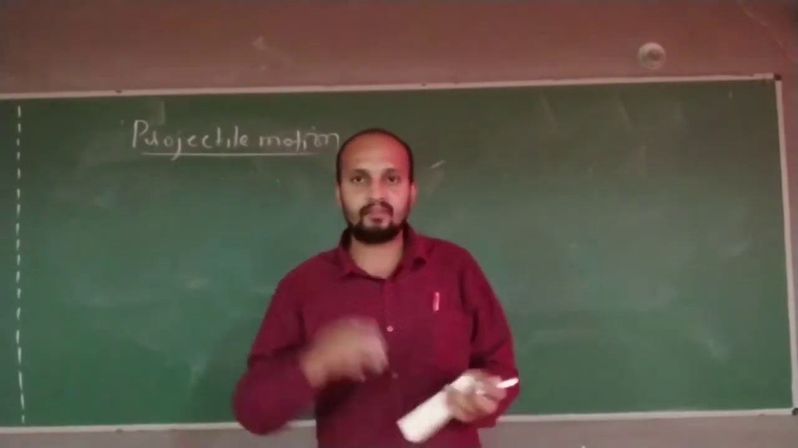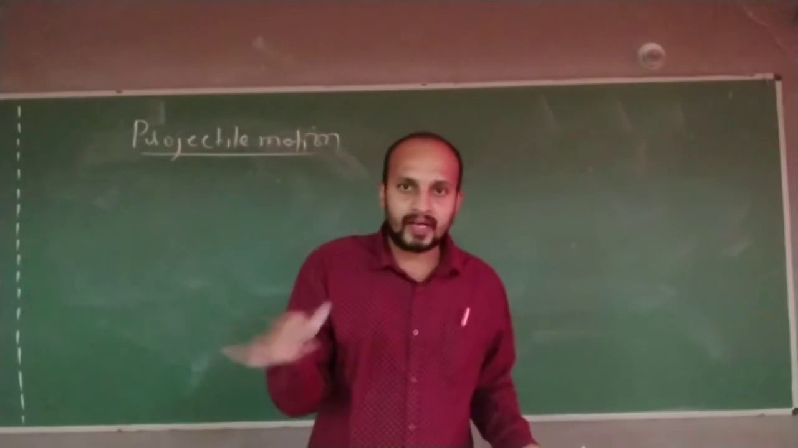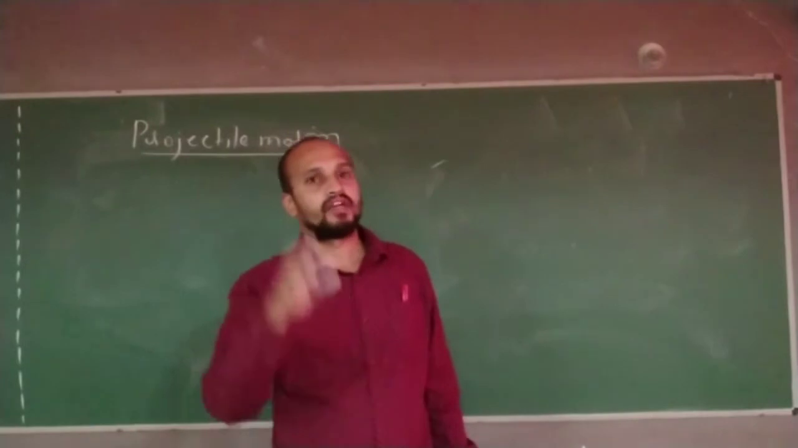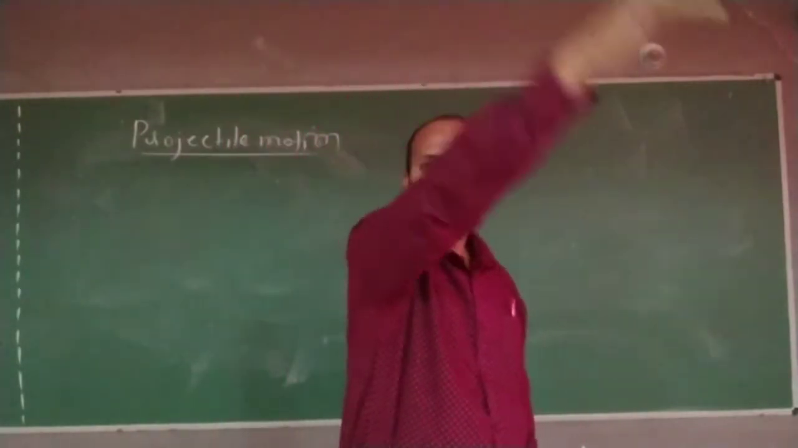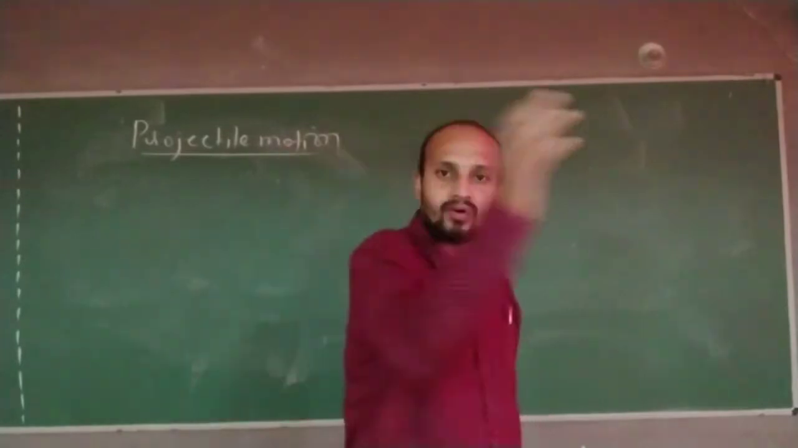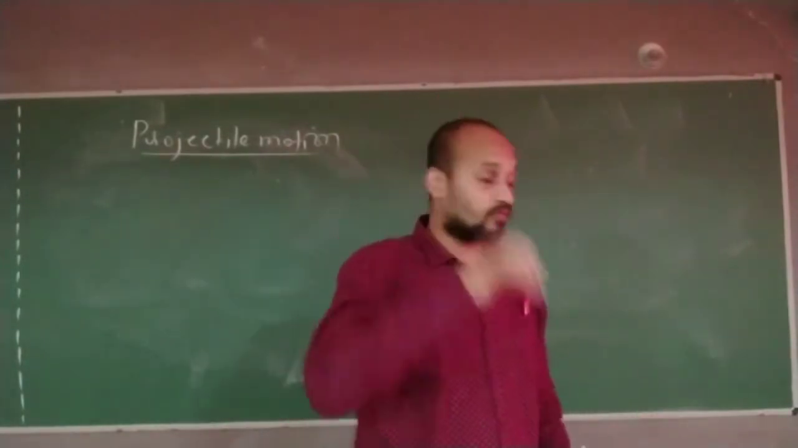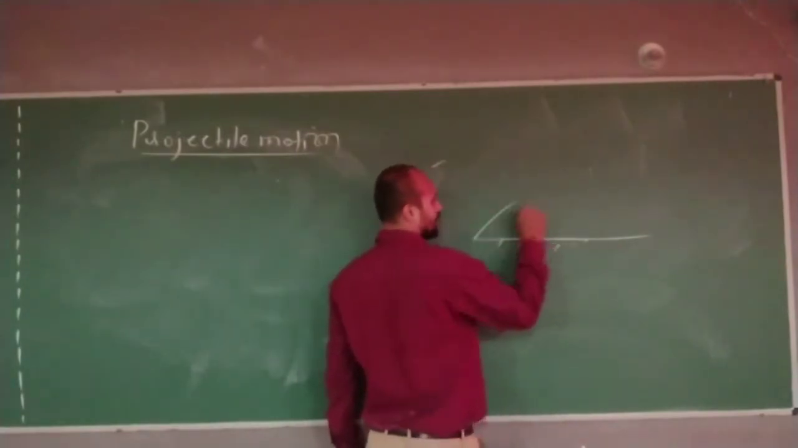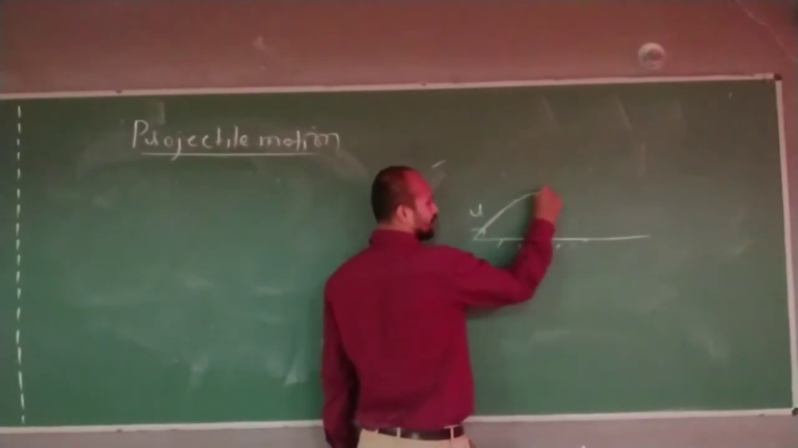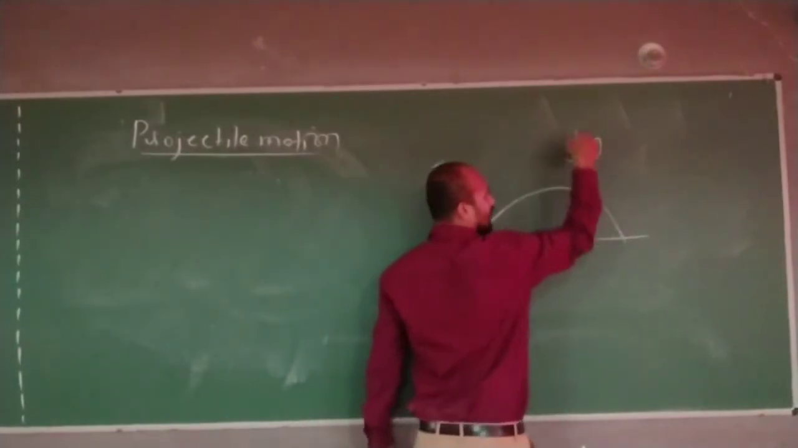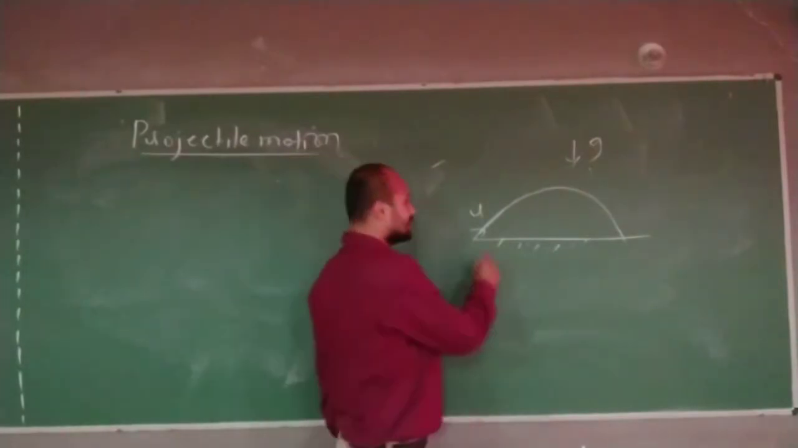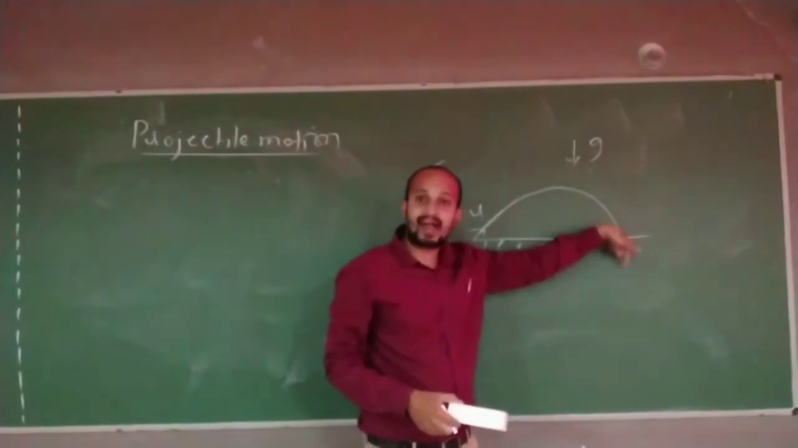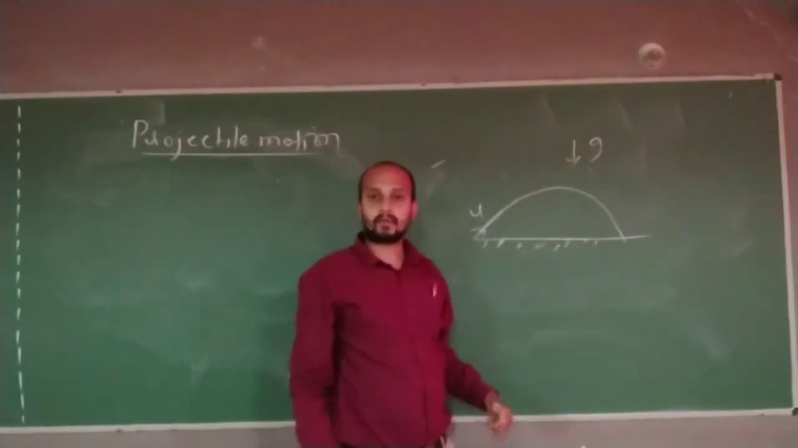If I project a body, it makes a particular angle to the ground. If I know the initial velocity, due to acceleration due to gravity, that object will come back to the ground again. That type of motion we call projectile motion. For example, if this is the ground and you throw a body with initial velocity, it will go like this and come back. Why? Because acceleration due to gravity is acting downward. So projecting a body under the influence of gravity is nothing but projectile motion.